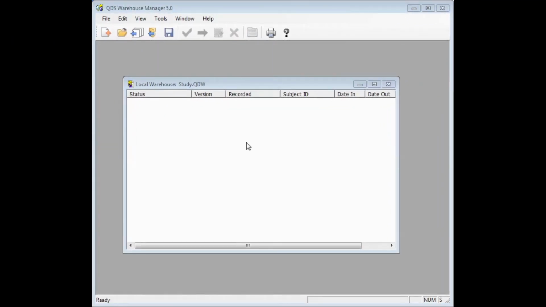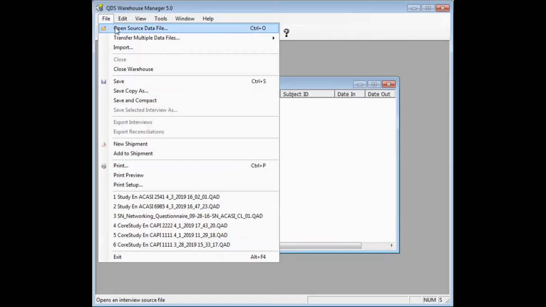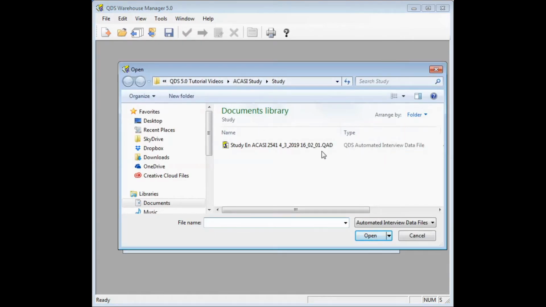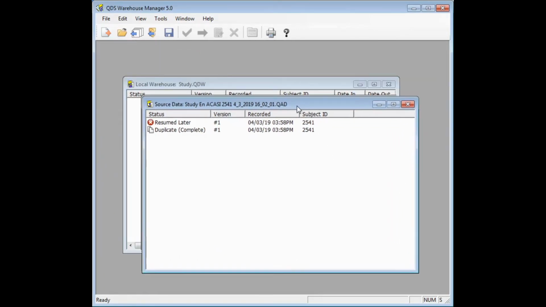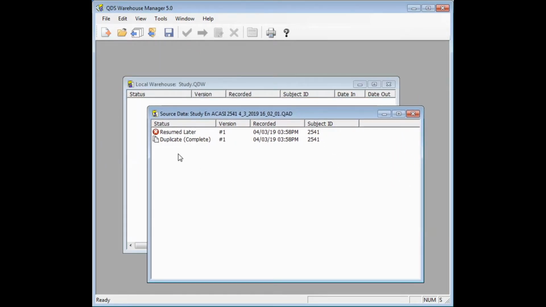Next, we will take a look at how the incomplete and resumed interview data look in the Warehouse Manager. With your local warehouse open, go to File, and then Open Source Data File. We're going to select one of the interviews that we interrupted and resumed that used that automatic renaming option and select Open. Once the source data file opens, you'll notice that you have two interviews listed for your interrupted and resumed interview, one marked Resumed Later and the other marked Duplicate Complete.